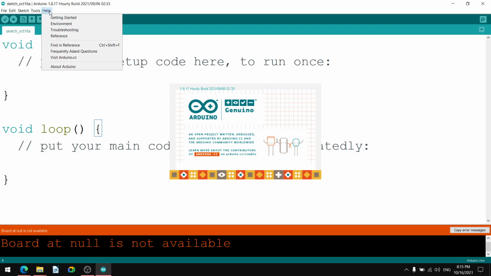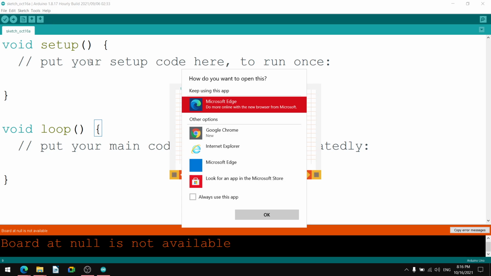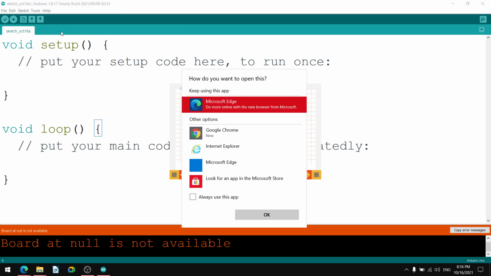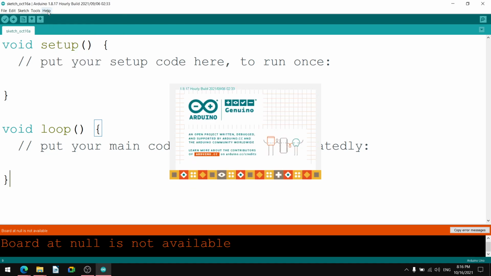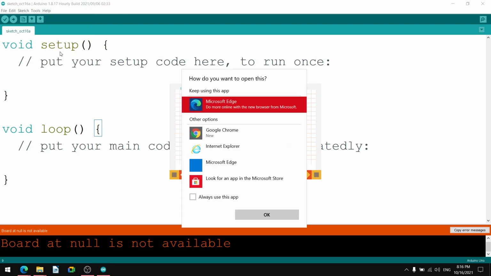So in the help there is an Environment entry. For that also you can go online. Then there is Troubleshooting. Again you can go online and search on the website. Then there is Frequently Asked Questions. Many frequently asked questions are available in the community.